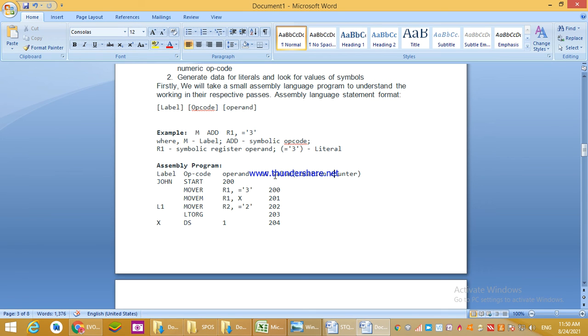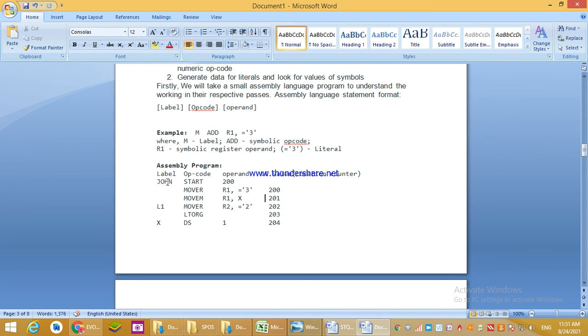Then these are the LC values. These are the values that we are using. Values means location counter, where the actual operands are stored, right. Location counter means at location 200 these 3's get stored.